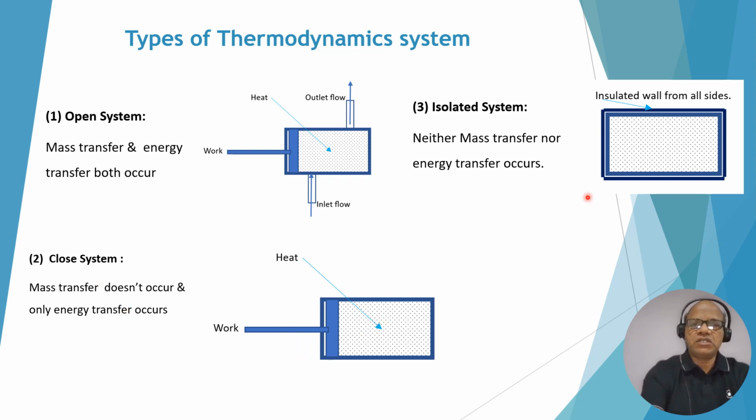In an isolated system, neither mass transfer nor energy transfer occurs. In thermodynamics, most real life applications come under the open system, sometimes the closed system, but in rare cases an isolated system.